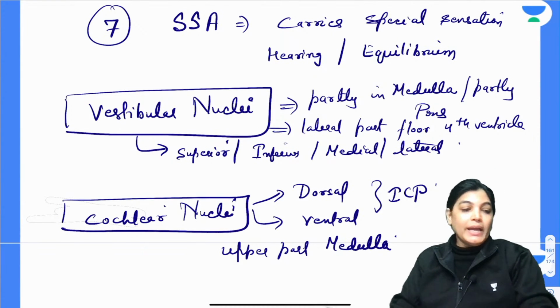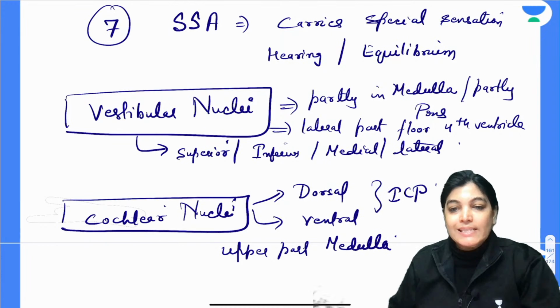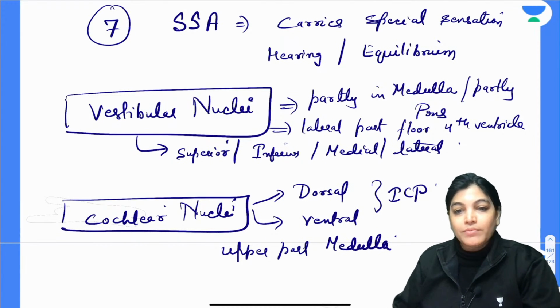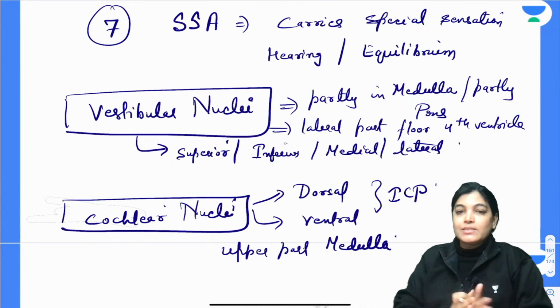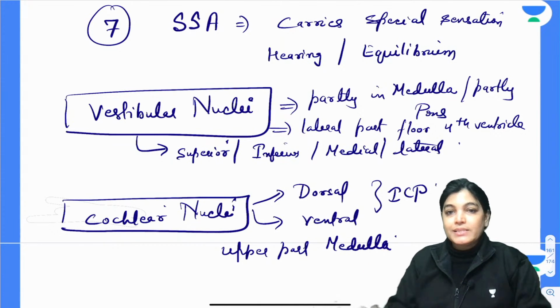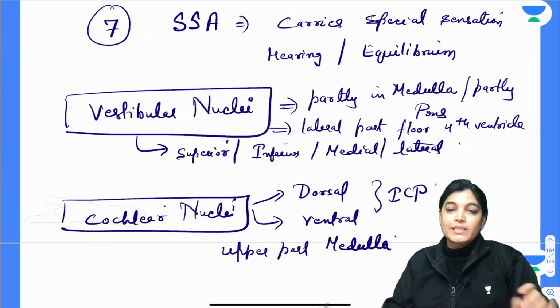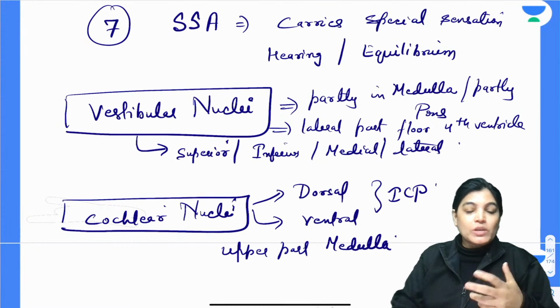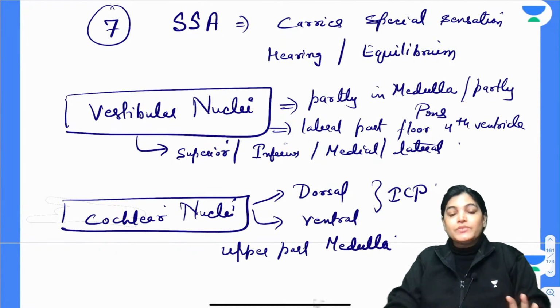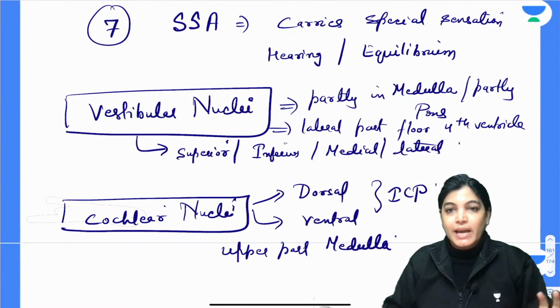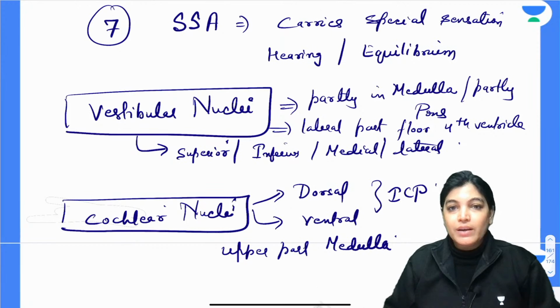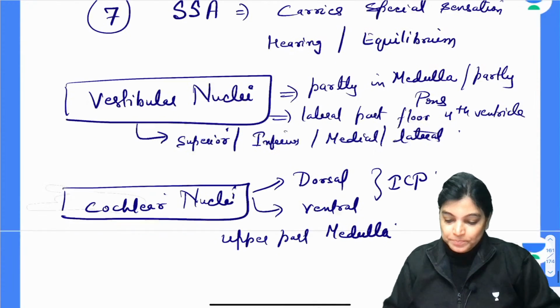So done. In brief, we have done all the 7 functional components. Along with it, we have also done the cranial nerve nuclei, their location, all the sensory and the motor ones. After understanding this topic, it becomes very easy to understand the cranial nerves. I will also take all the cranial nerves, and we will cover that topic in the coming session.